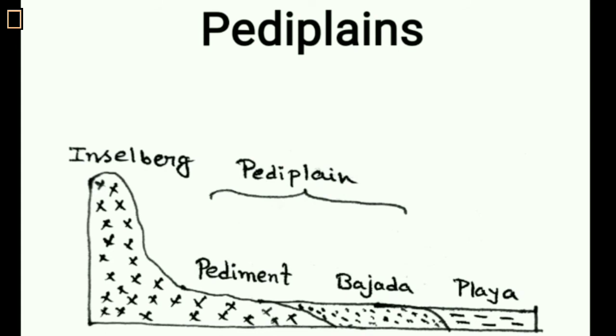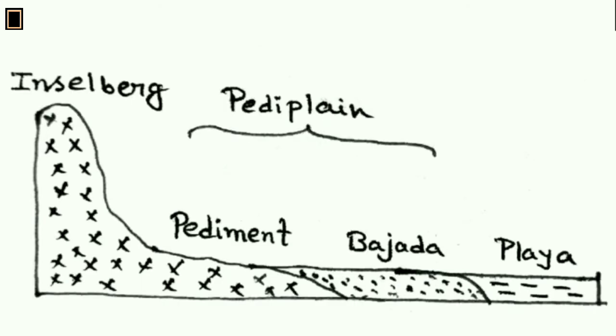Pedicplain. In desert and semi-desert regions, the combined action of wind and water erodes highlands, and eroded materials are deposited at the mountain foothills to form pediment. Comparatively finer particles are deposited in front of the pediment and they are known as bajada.